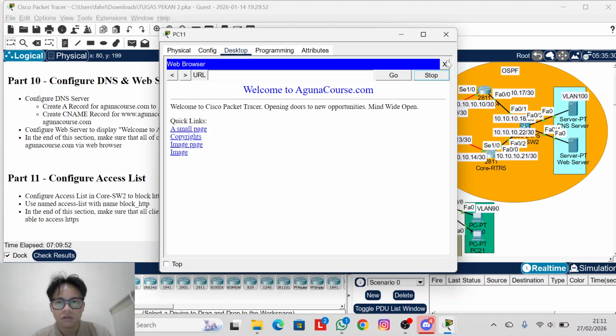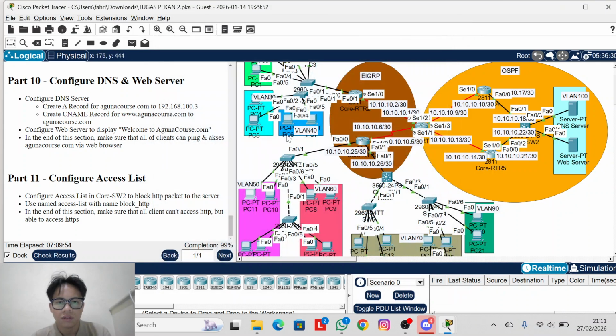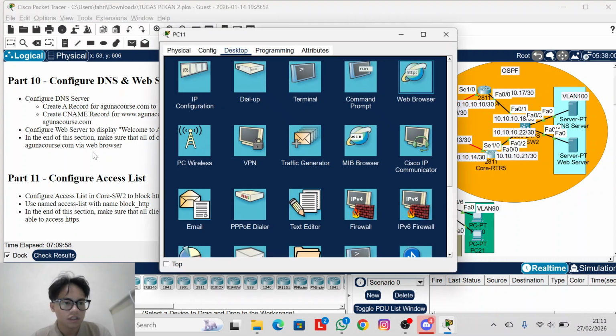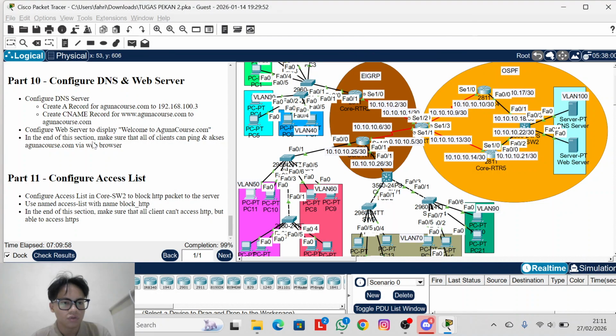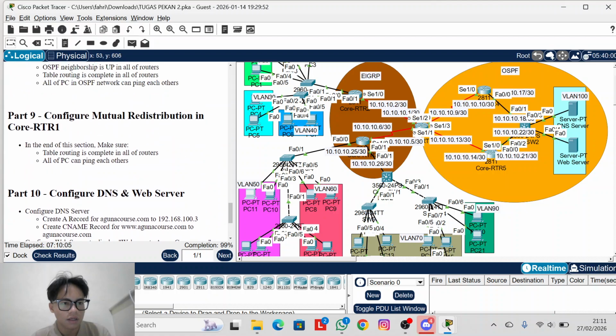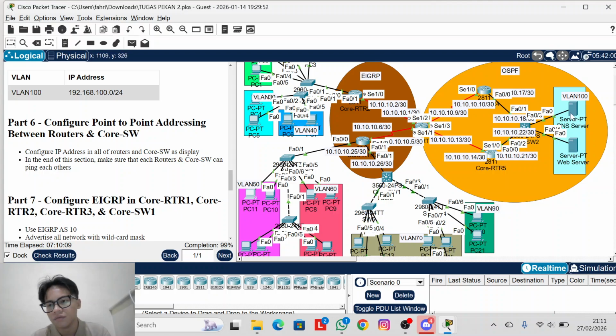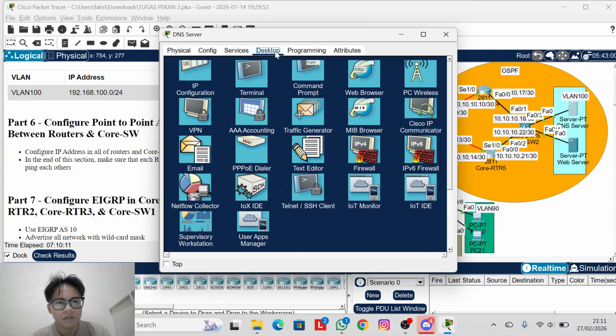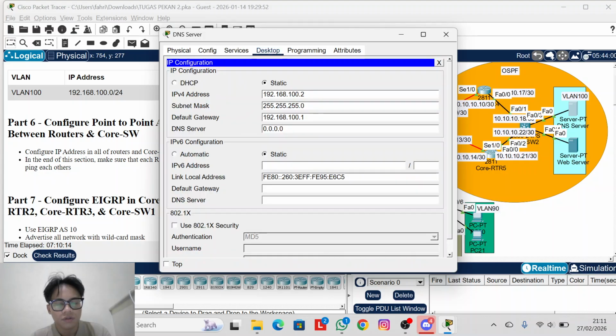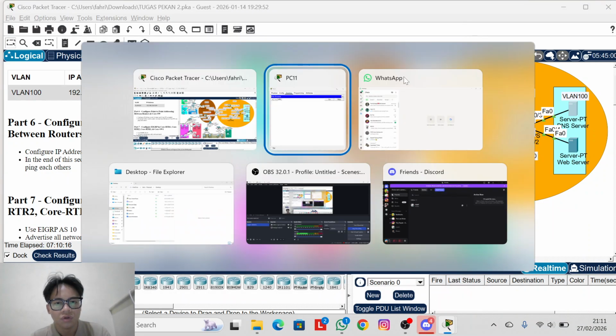Okay, let's replay again. This is translated from this IP. What is the IP of agunacourse.com? Where can I find it? Okay, from here, 102.